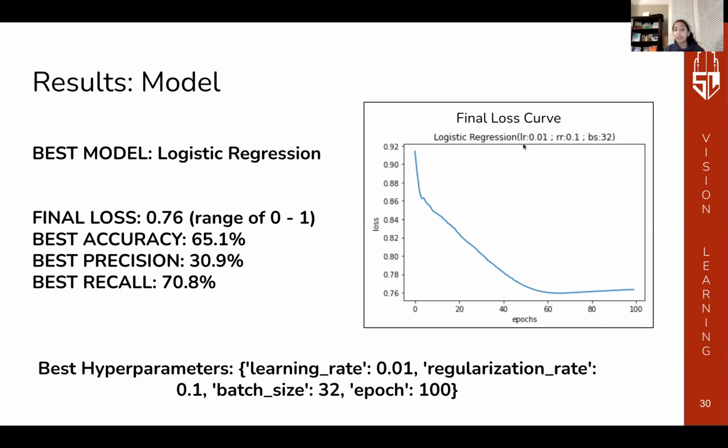The best hyperparameters were a learning rate of 0.01, a regularization rate of 0.1, a batch size of 32, and 100 epochs. Through our testing, we noticed that really small batch sizes and really high learning rates were not the best, and that moderate values for both of those were the best.